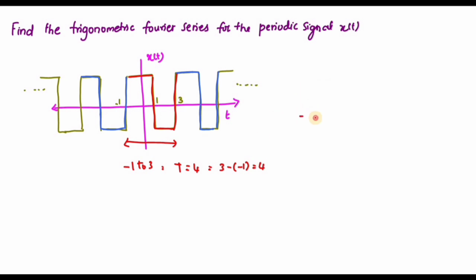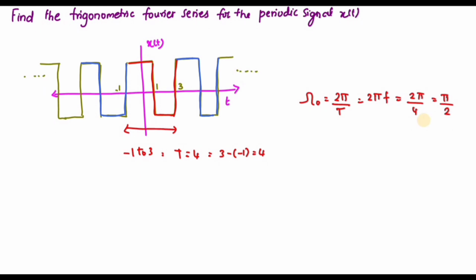So what is my omega? Omega naught is equal to 2 pi by T, right? That is 2 pi f, right? That is equal to 2 pi by 4. So my omega value is nothing but pi by 2. Okay.